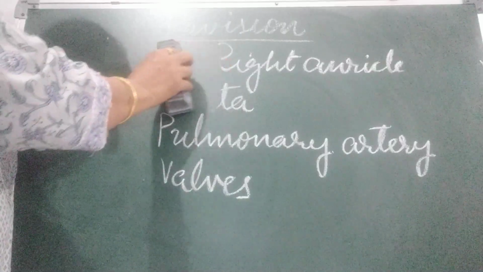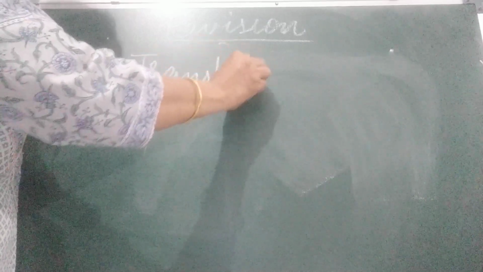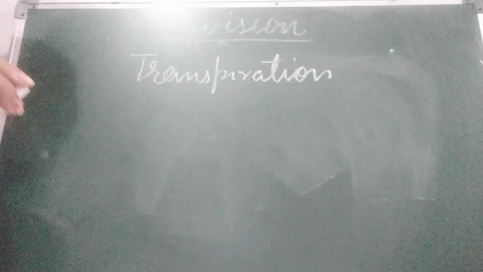Now next is transpiration. Define transpiration, or translocation will come. So what is transpiration? Transpiration is the loss of water from the plant in the form of water vapor.